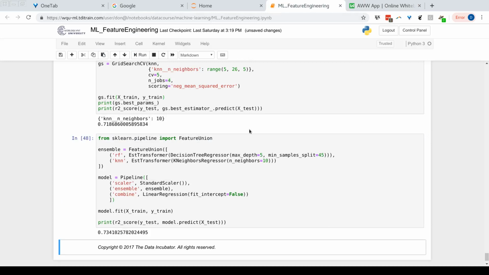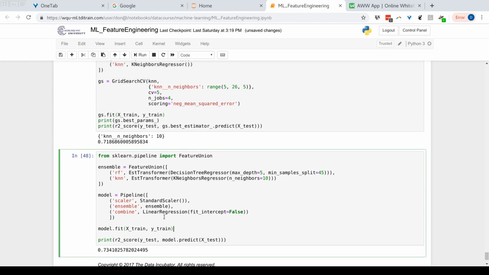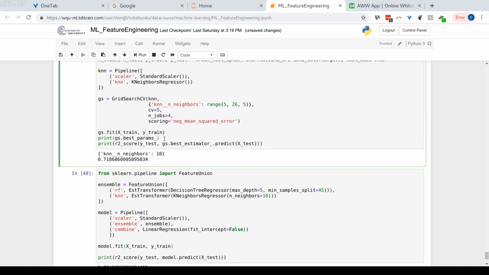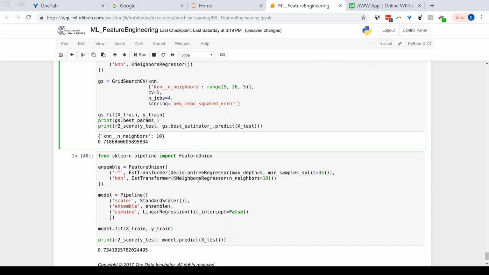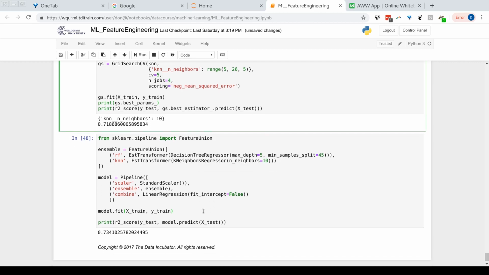So hopefully now we can see an example of the power of pipelines. And notice, let's see how well our model performed. Using just k nearest neighbors, it had an R-squared value of about 0.72. But if we take two estimators that are going to generate features from our original raw data, those features being its own predictive value, and train a linear regression model to learn how to best blend those two models' outputs, then our model's performance has increased. Now we have an R-squared value of 0.73.